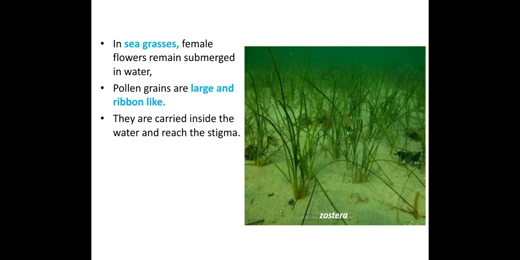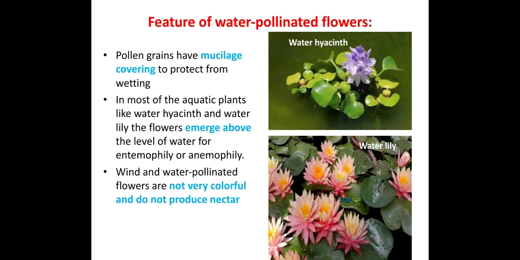So what are the features of water pollinated flowers? Pollen grains here have a mucilage covering to protect them from wetting, as they are living in a water medium. They have to avoid wetting, so they have a mucilage covering. Second, in most of the aquatic plants like water hyacinth and water lily, I have shown both the diagrams here, the flowers emerge above the level of the water for entomophily and anemophily.